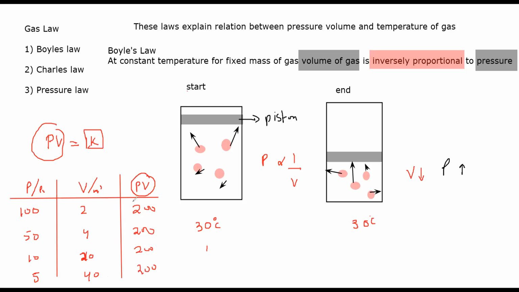So you can see here, whenever two quantities are inversely proportional, as I decrease the pressure, the volume is increasing, but their product is constant. Whenever the product of the two quantities is constant, and if one is increasing, the other is decreasing, we call this relation an inversely proportional relation. So Boyle's law states, when you increase the pressure, the volume decreases, or when you decrease the pressure, the volume increases, and the product will always be a constant value.